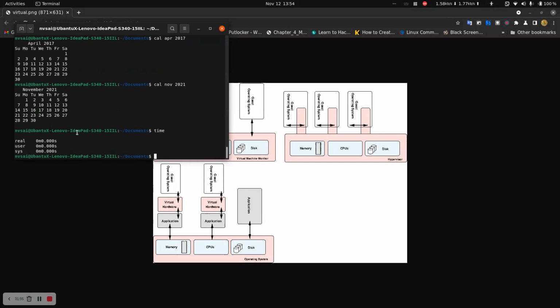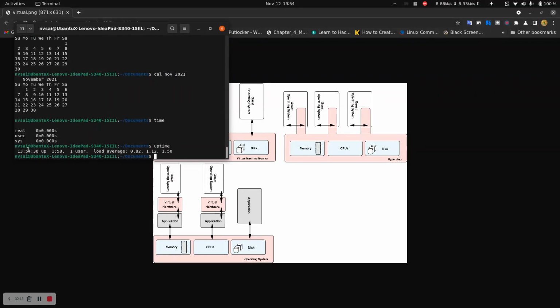I can just simply type the time command for knowing the time of some process, or I want to know my boot time, uptime. I can just type uptime. This is my uptime.